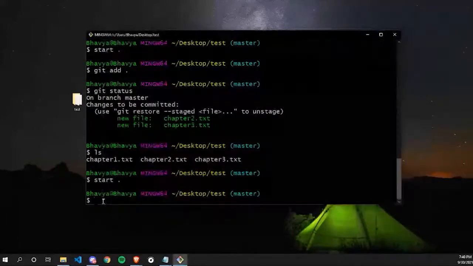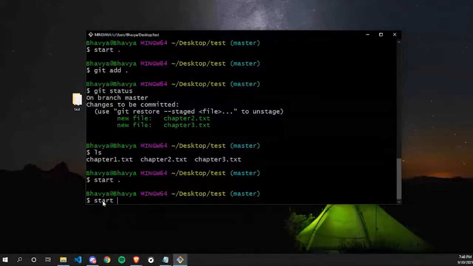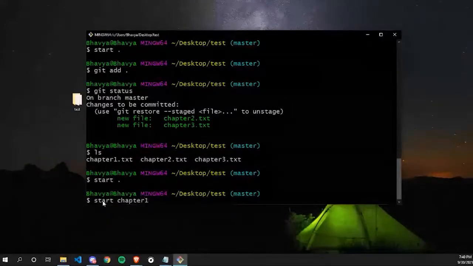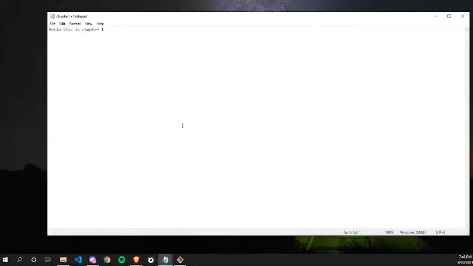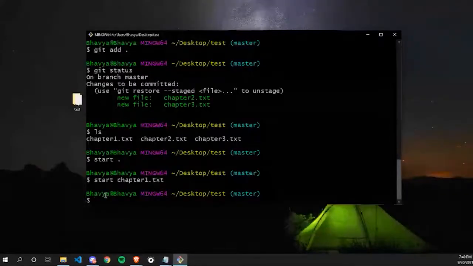You can also open a file. Type start and type the file name. Let's say I want to open chapter1.txt. You can see it will open my chapter1.txt. Okay, moving forward. So as you can see, I have added my files to the staging area.